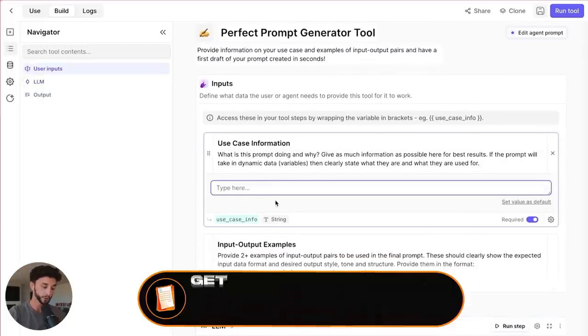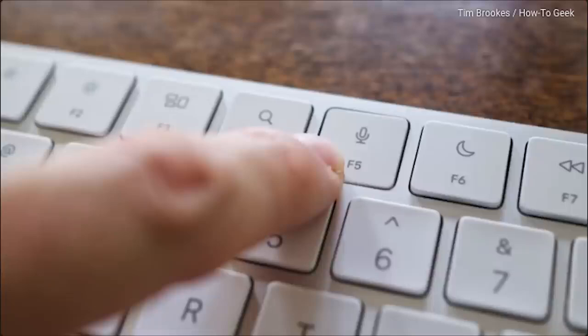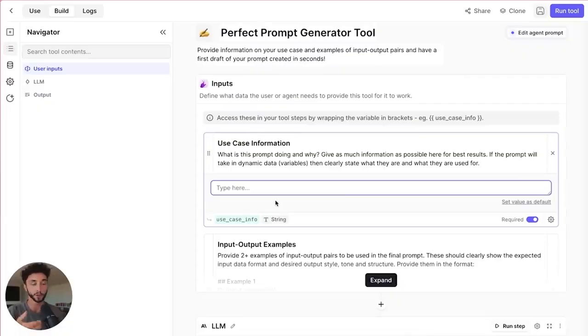Basically, what I'll usually do is I'll put on the dictation thing. You've got it on one of these keyboards, this little thing. Basically, whatever on your computer allows you to speak into the computer, and it takes in your voice and transcribes it into text on the screen. I'll press that, and then I'll explain, as you can see here, what this prompt is doing and why. I'll say, this prompt needs to do this. It's going to take in this information. It's going to do this. The reason we're doing this is this. And I'll do a big body of text in there.